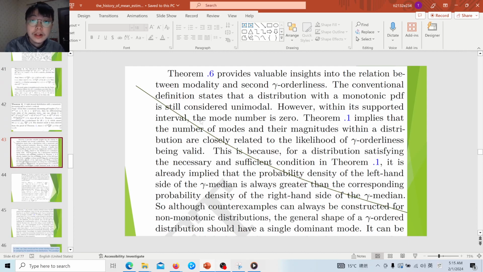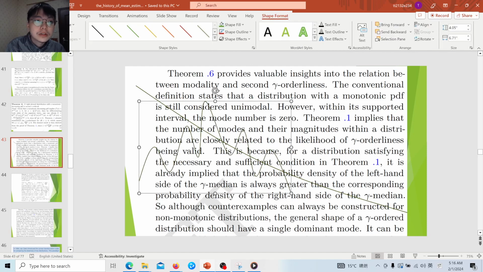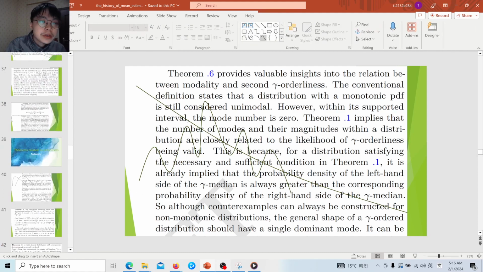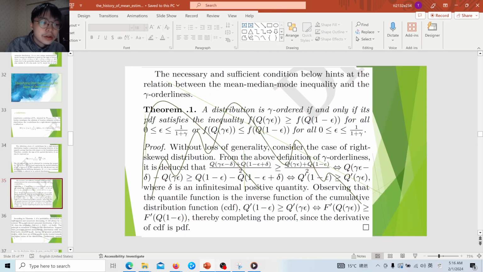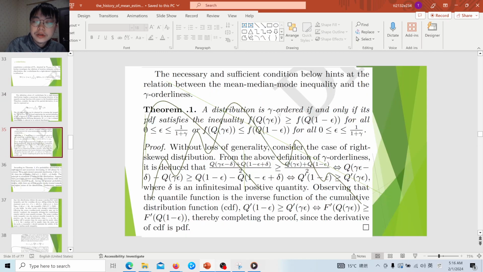And if the mode number is 1, unimodal, then the possibility of orderliness is very high, as we discussed previously. But if it is multimodal, it is still possible, for example, if it is a symmetric multimodal distribution, that it is ordered. But if it is skewed, although it is still possible, the likelihood is much smaller. And more importantly, previously in theorem 1, we said that for a gamma ordered distribution, the probability density of the first quantile must be greater than or equal to that of the second quantile.